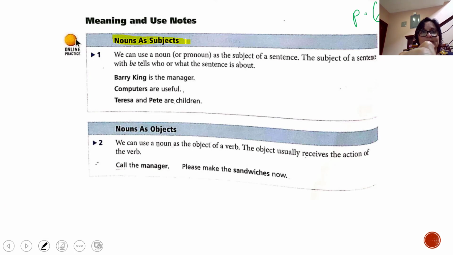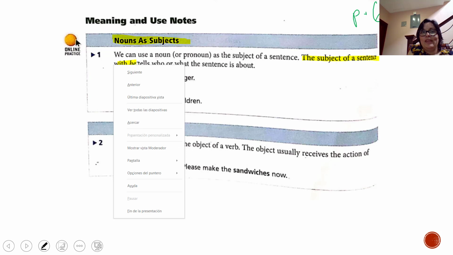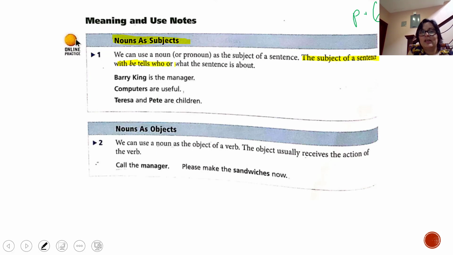Nouns as subjects. We can use a noun or pronoun as the subject of a sentence. Remember that the subject, I want you to underline this, of a sentence with be tells who or what the sentence is about. So let's see the examples.